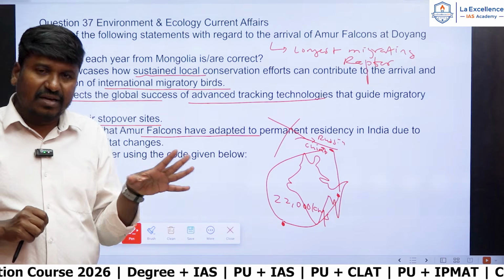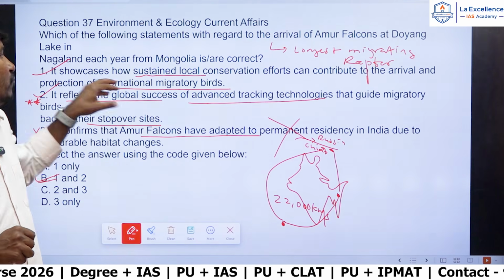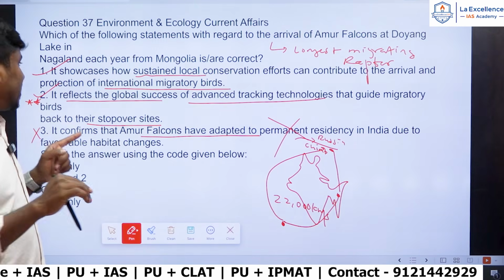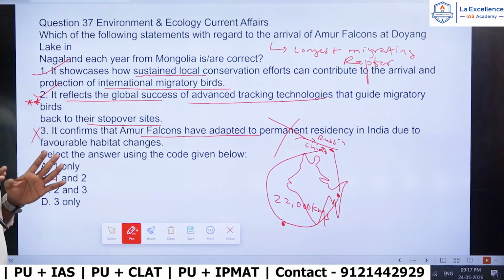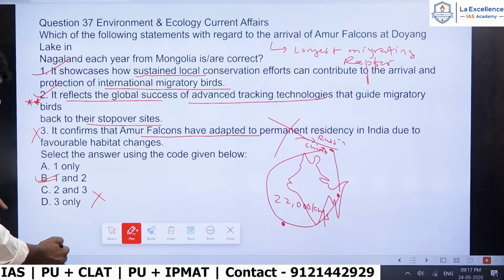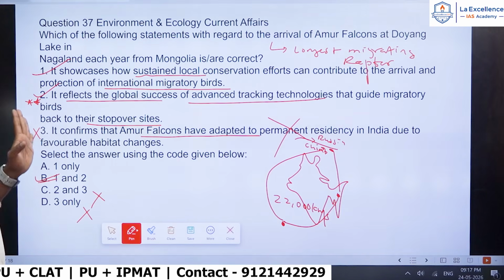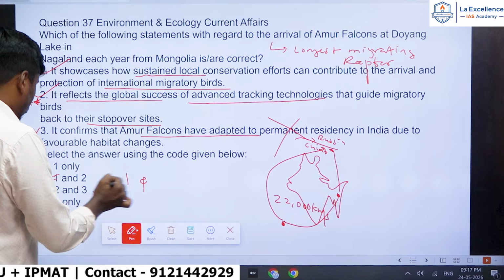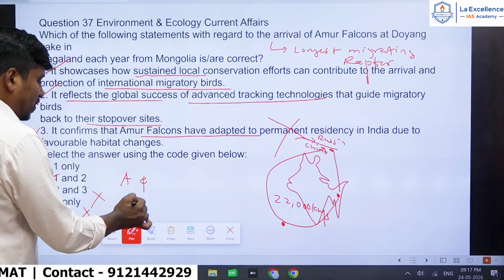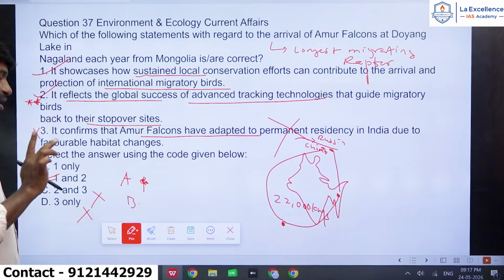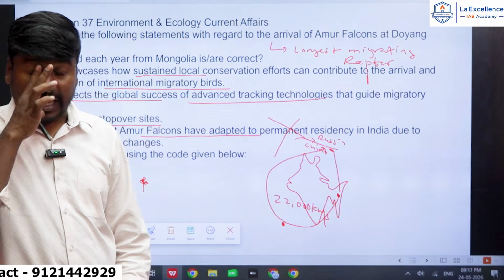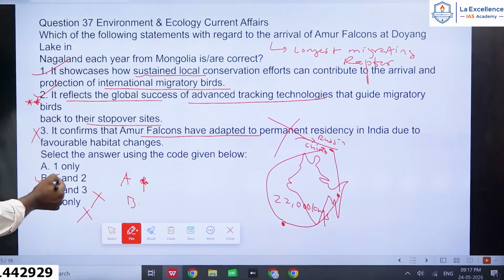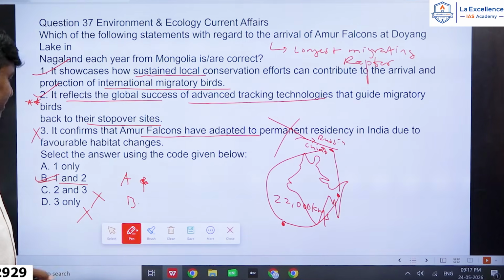But as per the information, we have to take the second statement also as correct, though ultimately it depends on UPSC whether they give option A or option B. Here you can eliminate option C and D, but options A and B are 50-50. Both may be correct, but I will go with 1 and 2, so B is the correct answer.